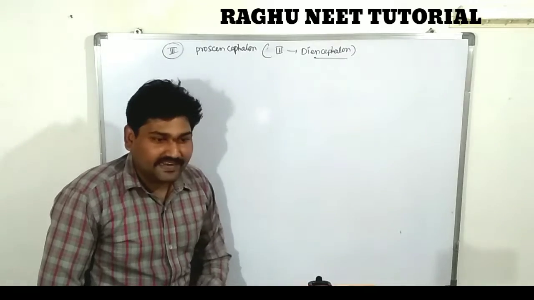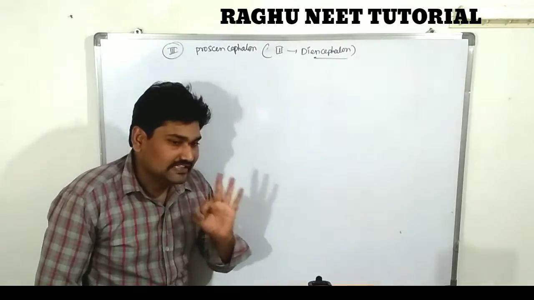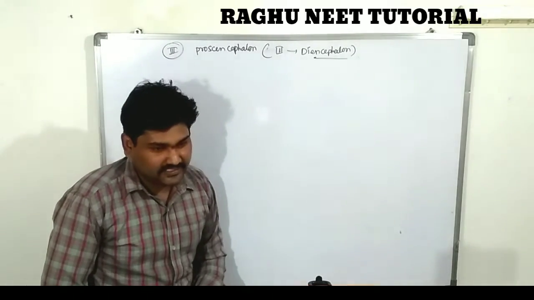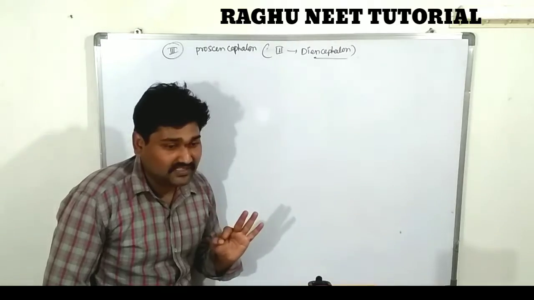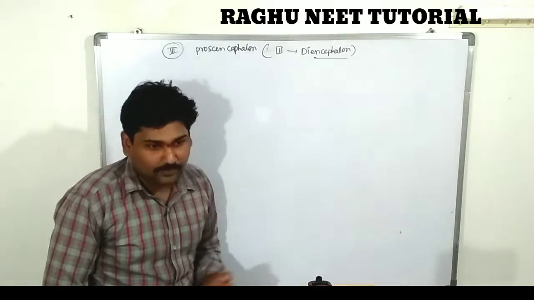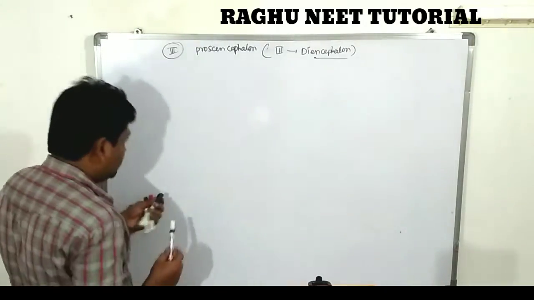This diencephalon can be distinguished into three regions. How many? Three regions. So what are they? The first one is the epithalamus, the second one is the thalamus, and the third one is the hypothalamus, which is very important.